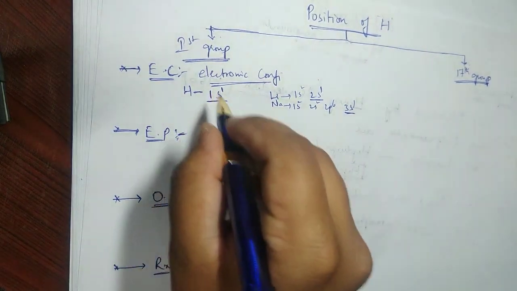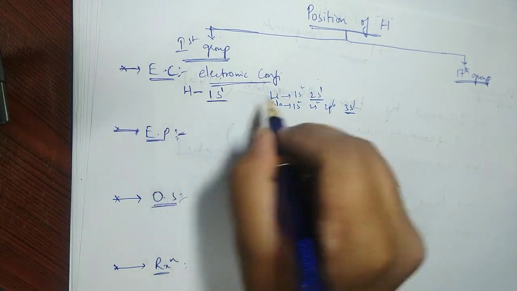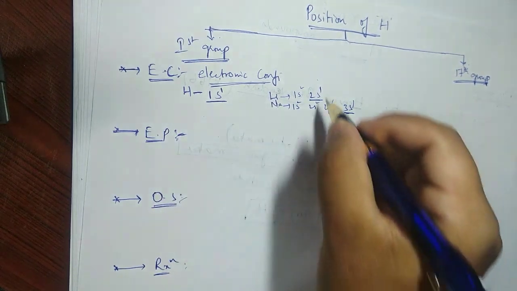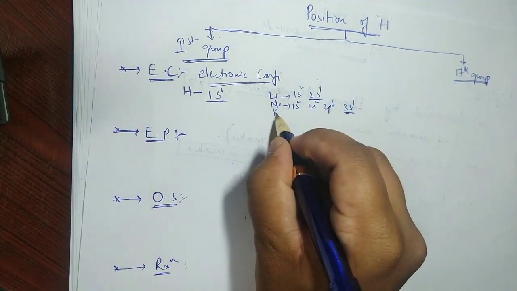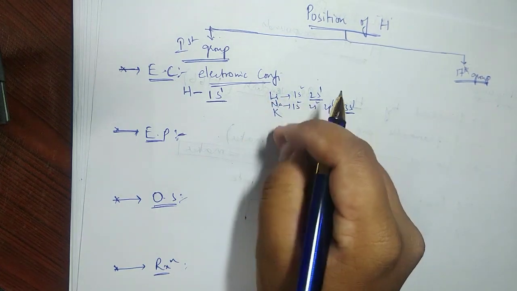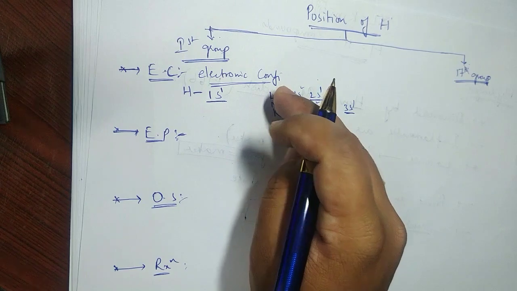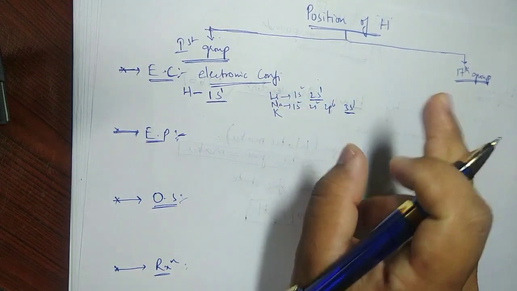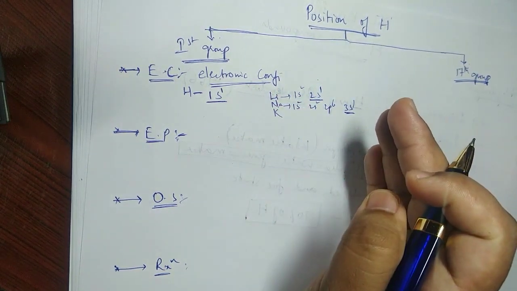We know that all the metals like lithium, sodium, potassium, and on and on, these metals are more electropositive. What do you mean by electropositive? They lose out one electron and become positively charged. Yes or no?